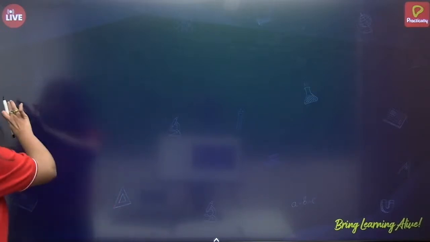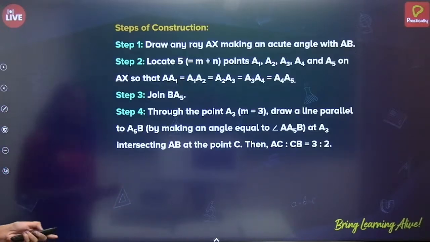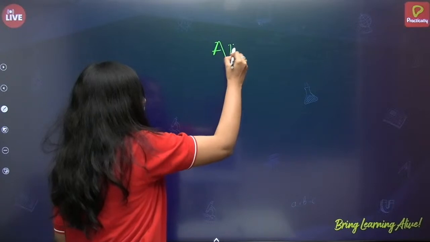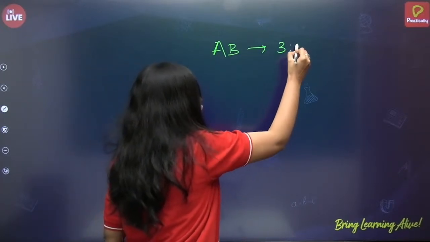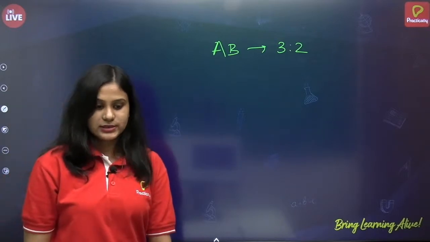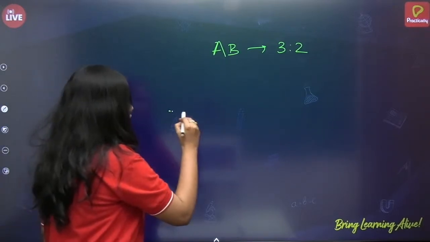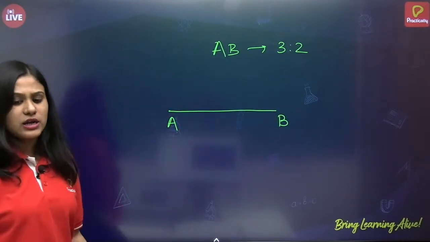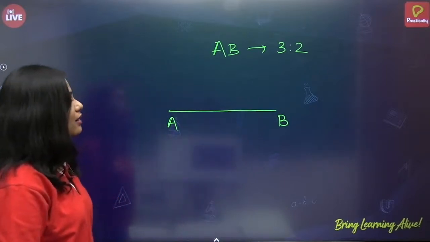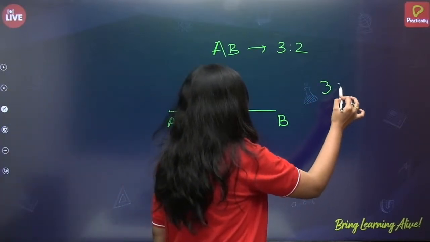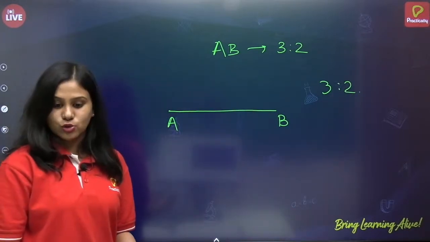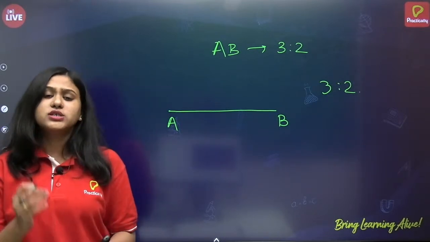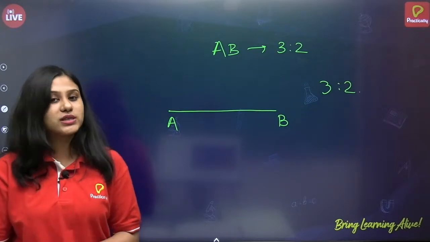Alright, so here what we will do? We will construct AB in the ratio of 3 is to 2, correct? So, what do I have to do? First, let me draw a line segment AB. This is what we have seen, correct? Now, I want this in the ratio of 3 is to 2. So, let me use method 2 here, and whichever you feel convenient, you can use that method, or whichever is prescribed in the question in the exam, you have to use that method.